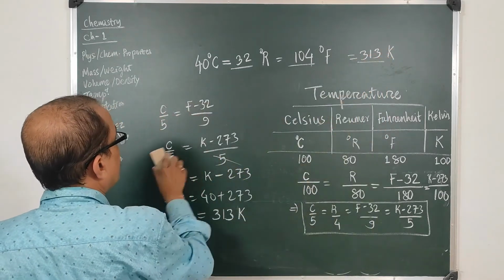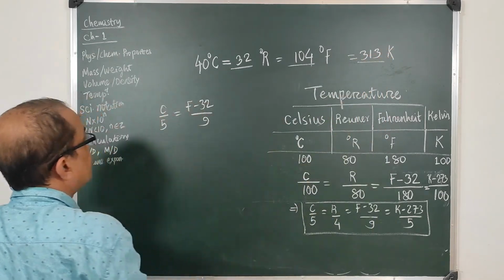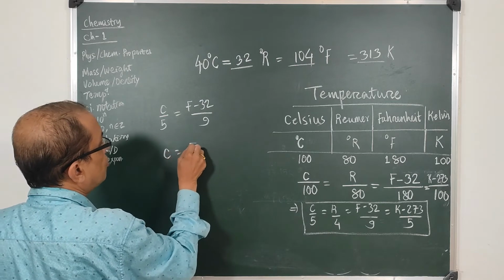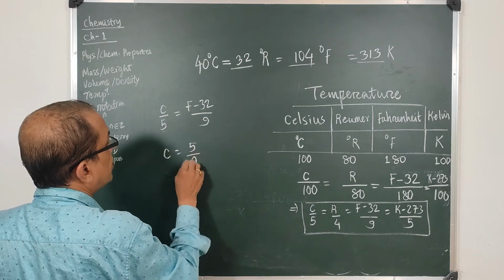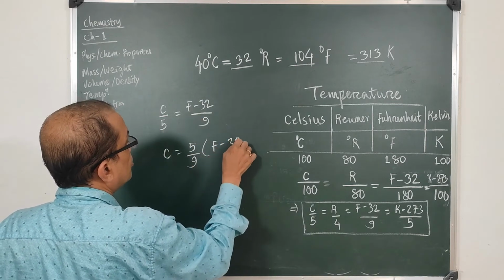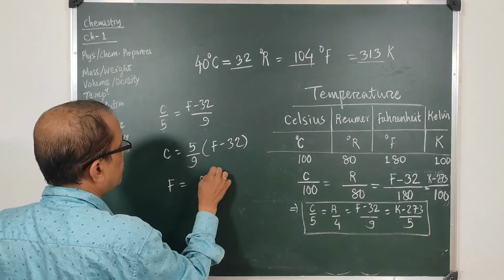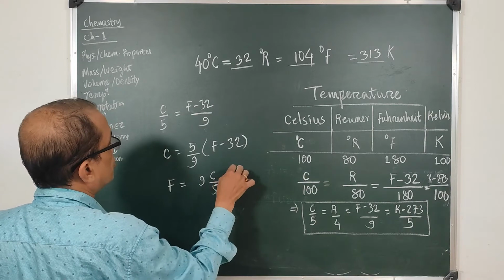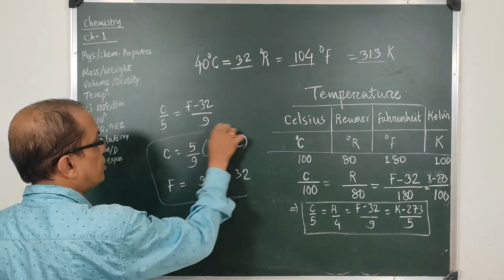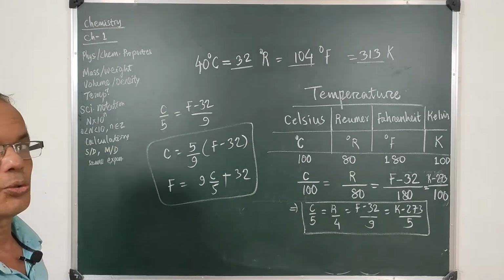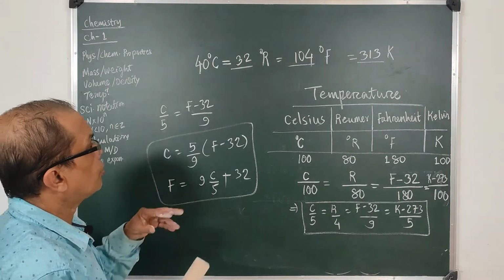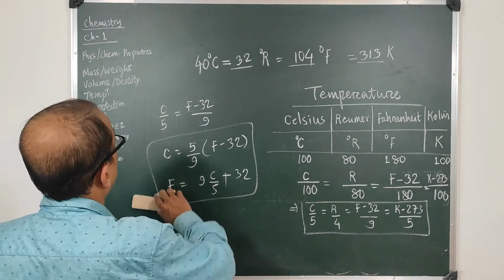So you can find the formula. Suppose C is equal to 5 into this much, so 5 by 9 into F minus 32, and F will be equal to 9 into C by 5 plus 32. This can also be another method to discover how to convert one system of unit into another.